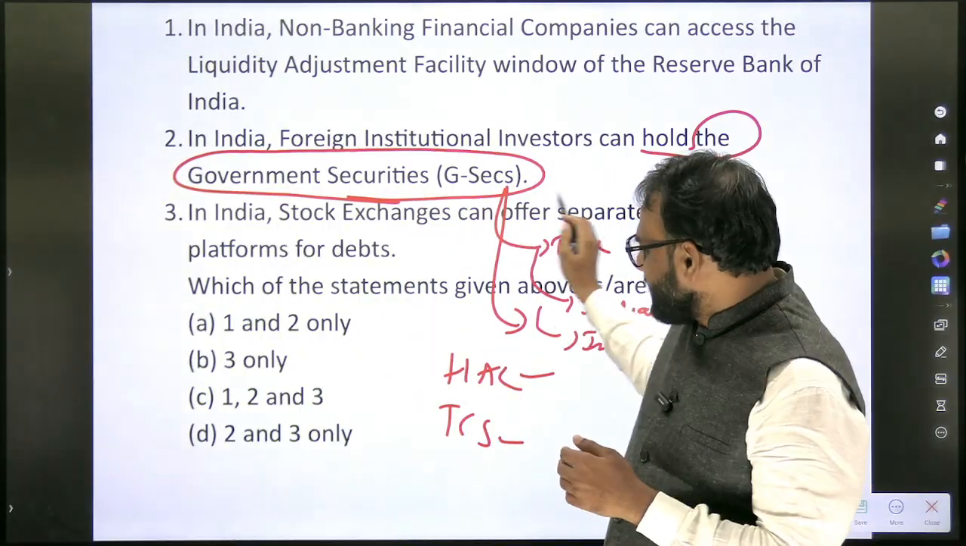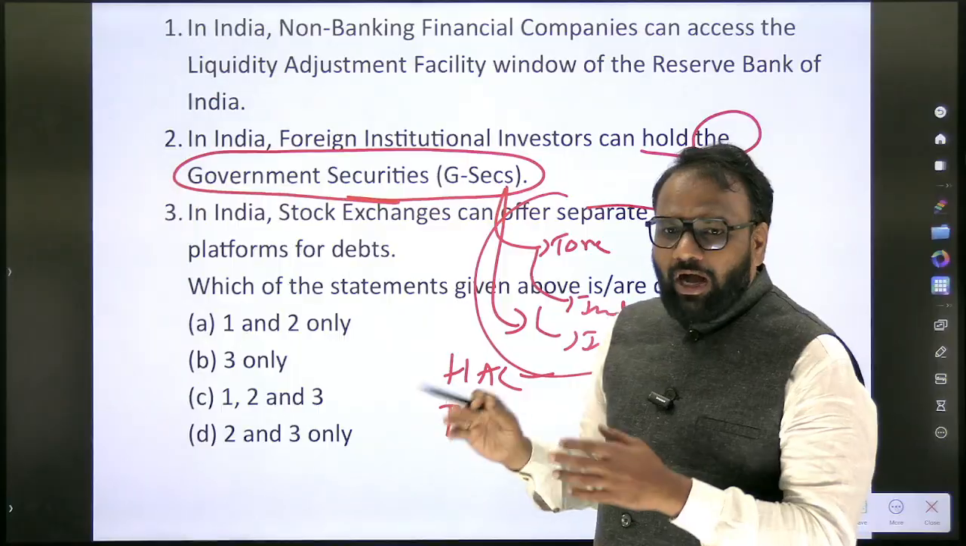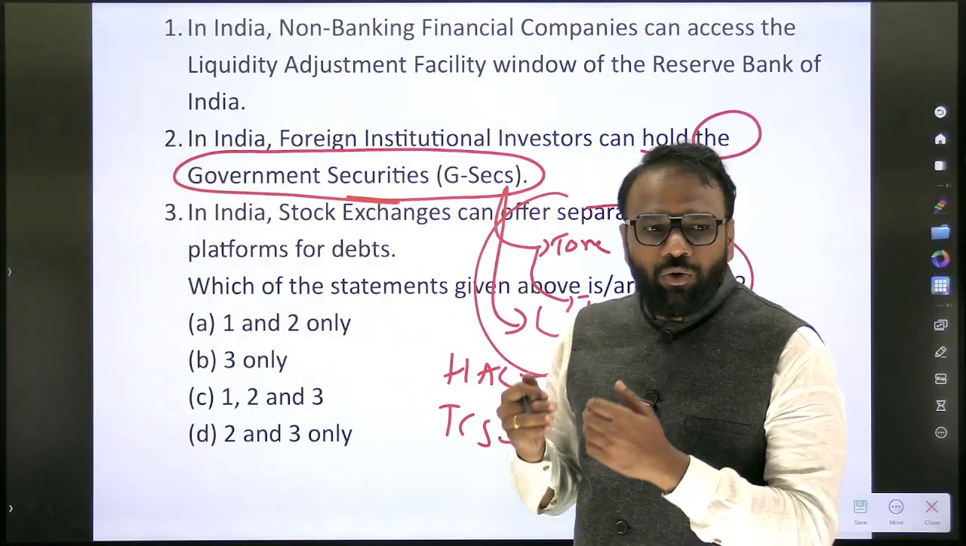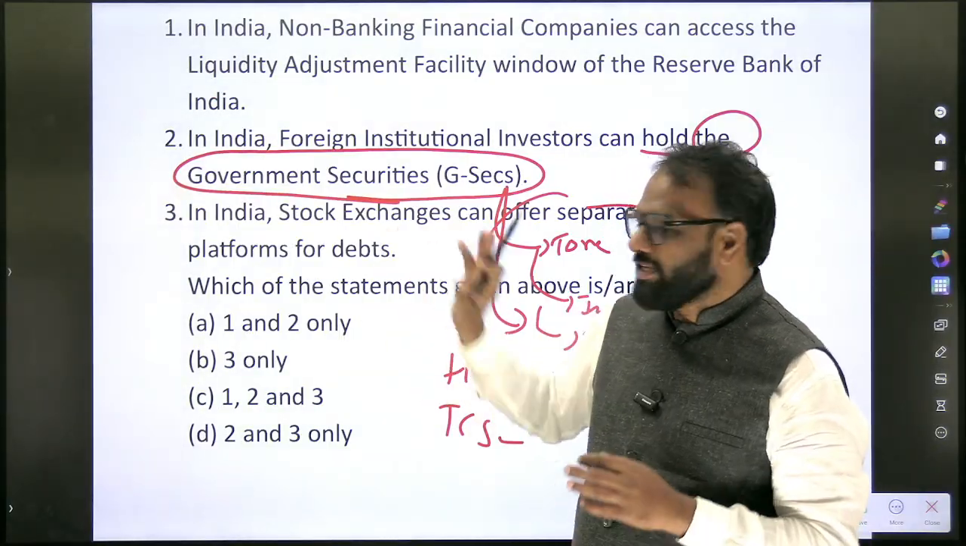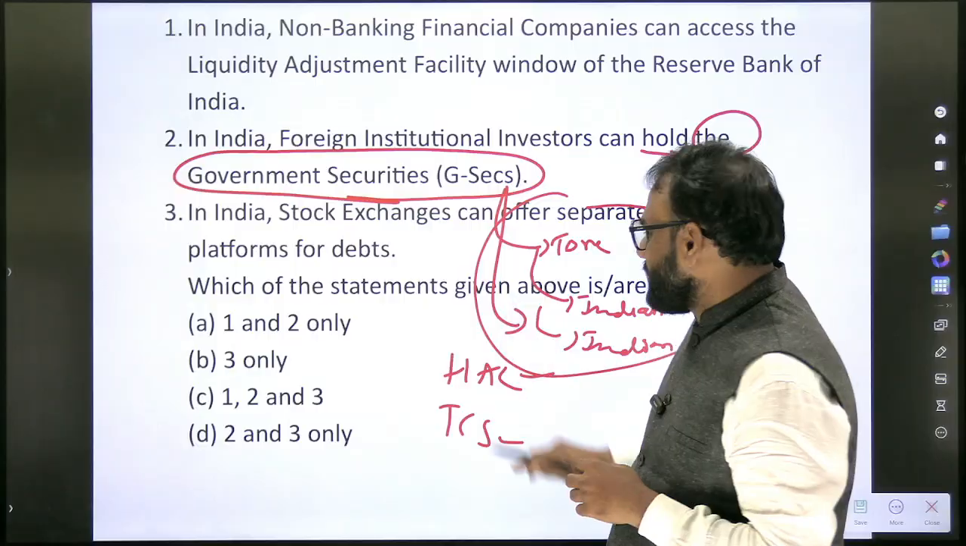Now what we will do, these extra things we will add to the content. Apart from foreign institutional investors, who all can purchase government securities? So all of them, they can purchase government securities.